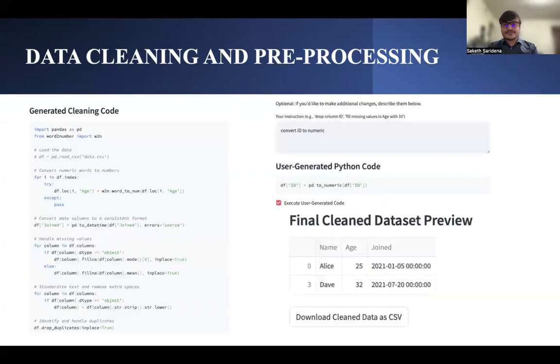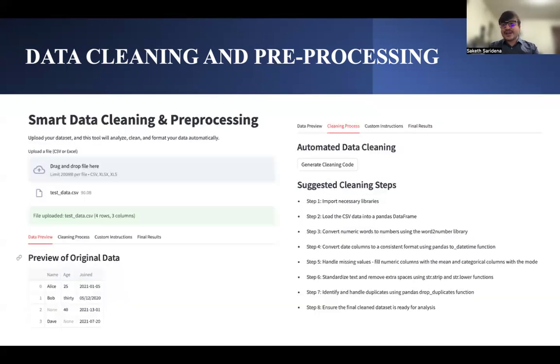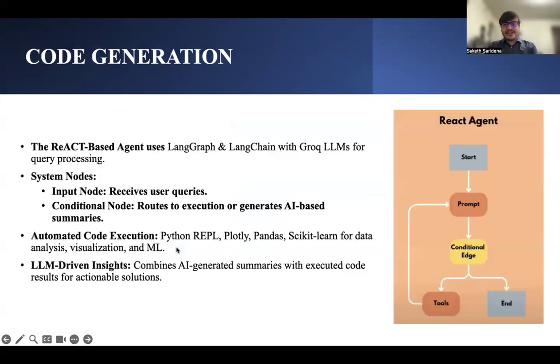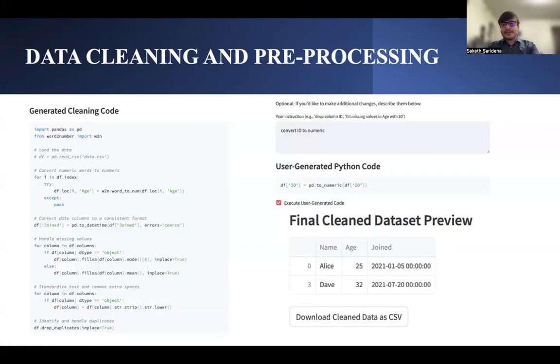Right now, we also had a step of giving the code initially so that we can analyze how the system is understanding, but later on we'll just give the user the direct data set so that they can look at what steps we have done. As you can see here, the generated cleaning code, and we have a point here to execute the code. Once the system executes the code, it gives the data set.